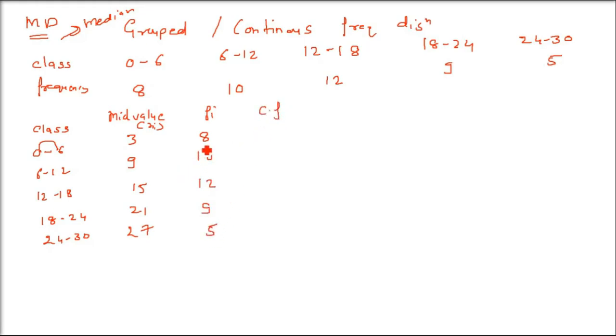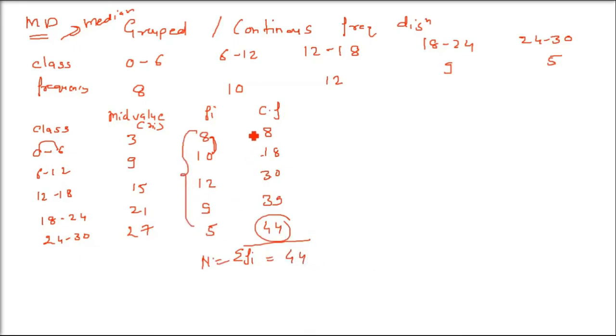For that we have the frequencies, given already. Now we have to find out the cumulative frequency. This cumulative frequency is required for the median. All previous terms have to be added. 8 plus 10 is 18, 8 plus 10 plus 12 is 30, 30 plus 9 is 39, then 39 plus 5 is 44. And this has to be 44 because sigma fi or capital N, the total number of observations, is 44. The last term of the cumulative frequency has to be 44 only. Now this is done. I'll tell you how it is required.